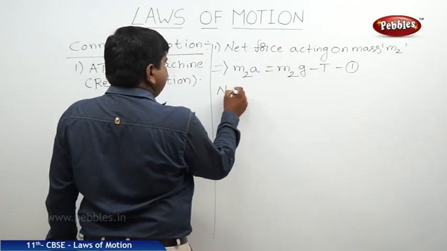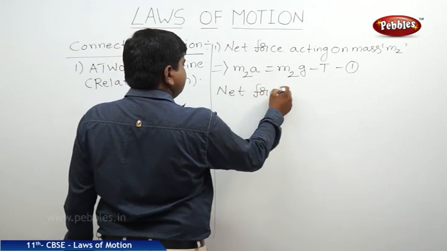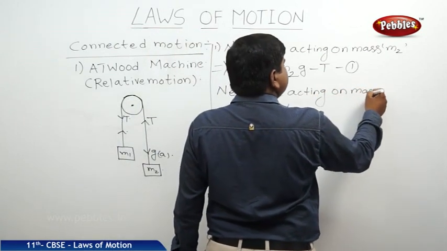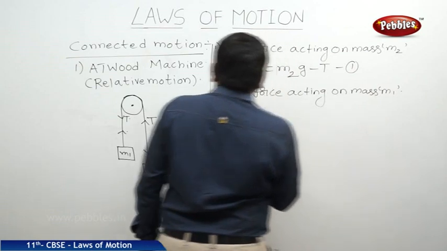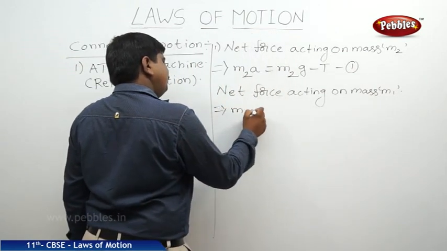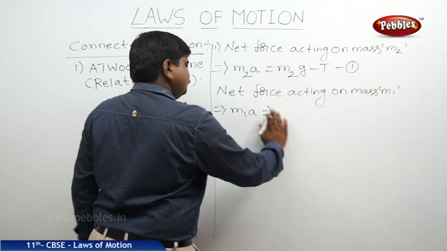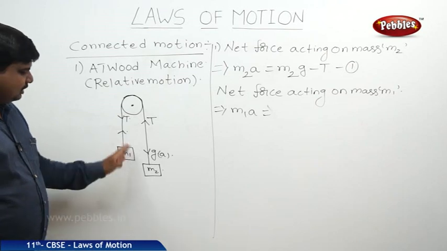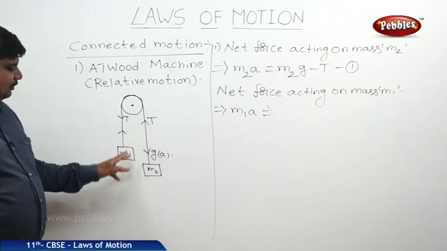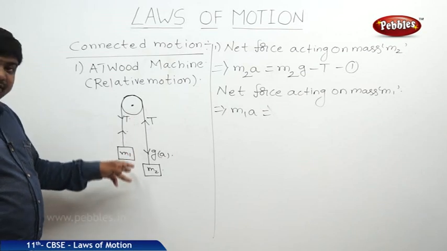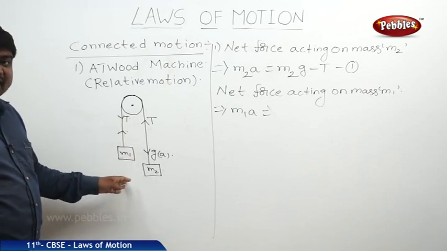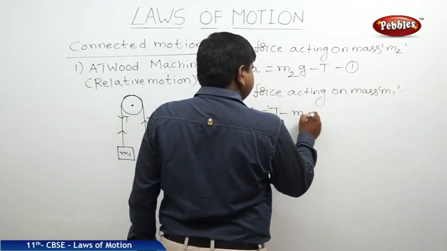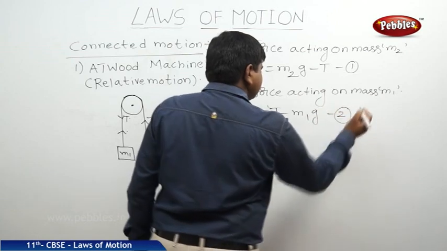And the net force acting on mass M1 is equal to M1A. Here the motion of M1 is exactly opposite to the motion of M2, so they are opposite in direction. Therefore the equation will be T minus M1G, because T is acting up while M1 is going up against gravity. So M1A is equal to T minus M1G. Let us say this is equation 2.